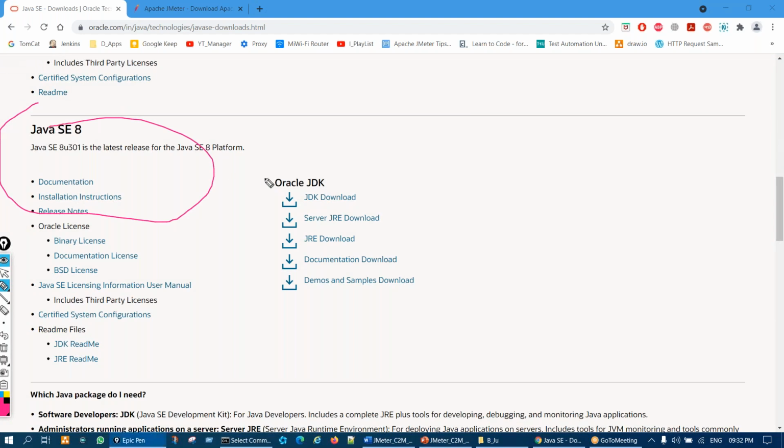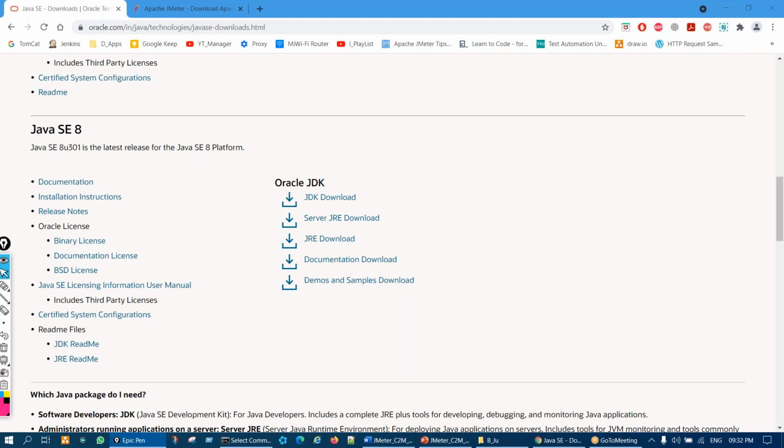I'll tell you how to switch between different versions, do not worry. But only those people who need a different version of Java should install a different version. Especially for JMeter, download Java 8. That is my recommendation. This JDK you have to download. Those people who are just learning JMeter should go with Java 8.